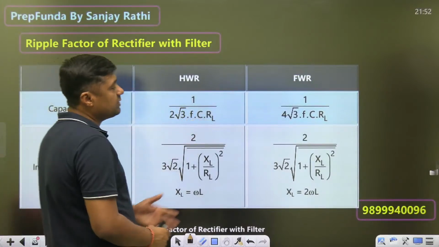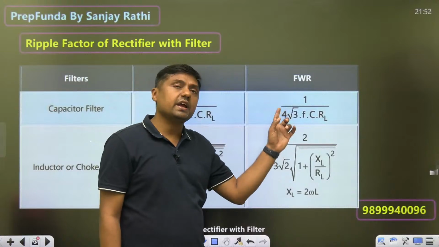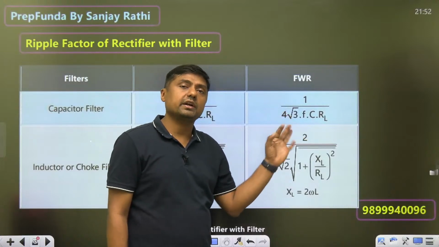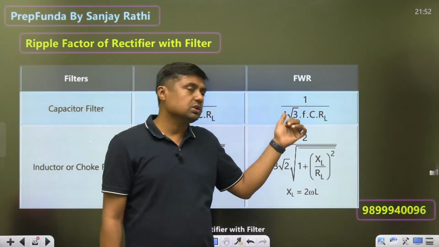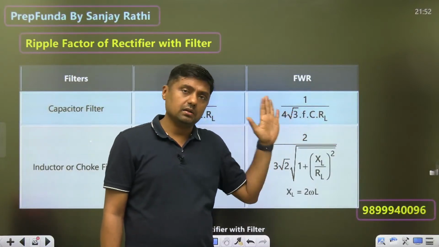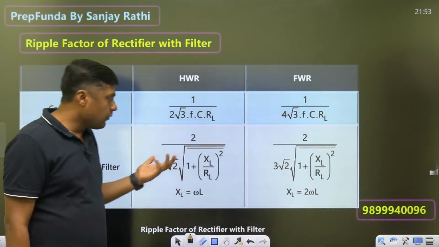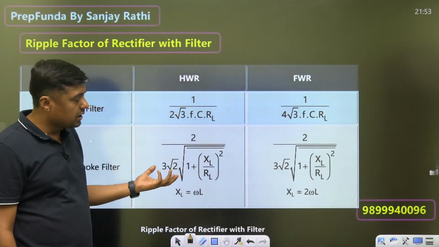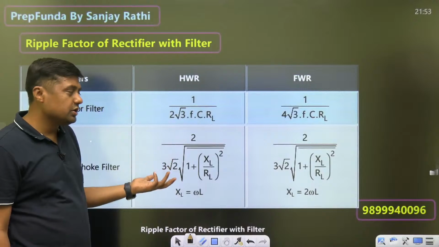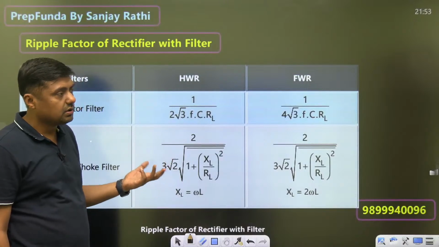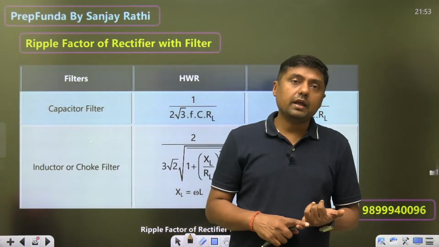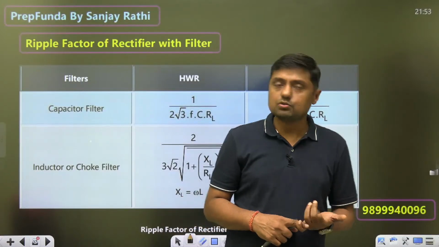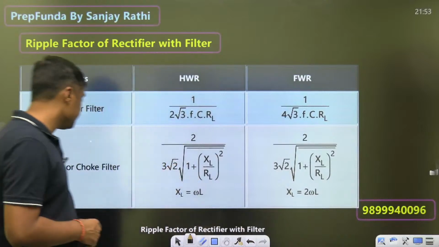And for full wave rectifier it is 1 by 4 root 3 FCRL. If you want to see the formula for the inductor filter, no one is going to ask. Already I have given: value of L should be high, value of RL should be low, and it is proportional to 1 by F and so on. So this is important.